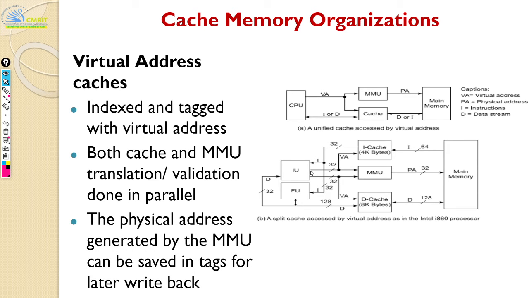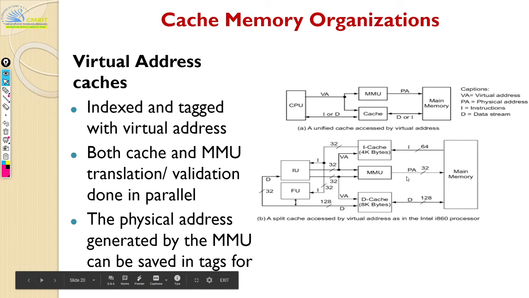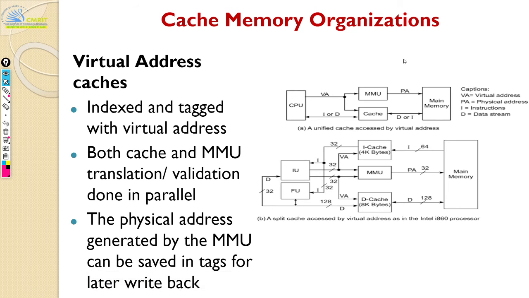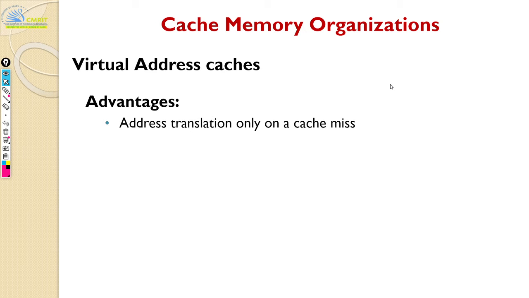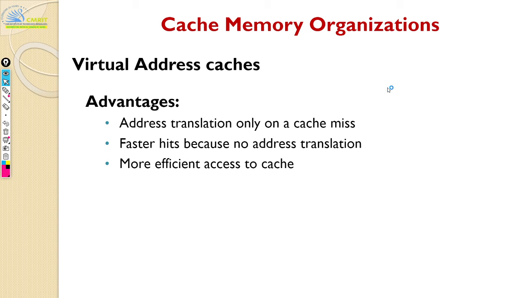Okay, so the physical address generated by the MMU can be saved in the tags for later write back. So you always save the tags so that you can match it with the main memory. So the advantages: address translation only on a cache miss, and faster hits, of course. Why? Because you don't have to do translation every time, and then it's definitely more efficient than the other one.